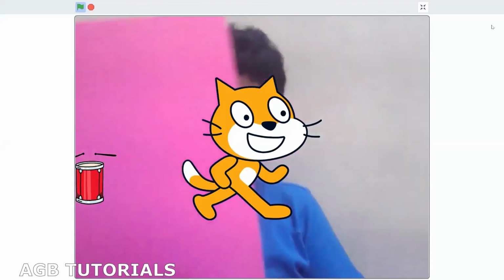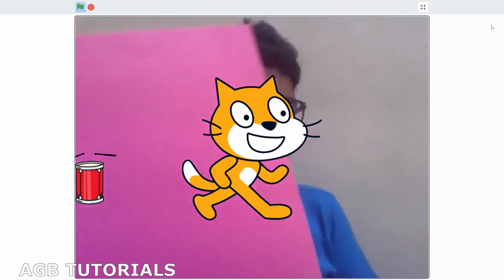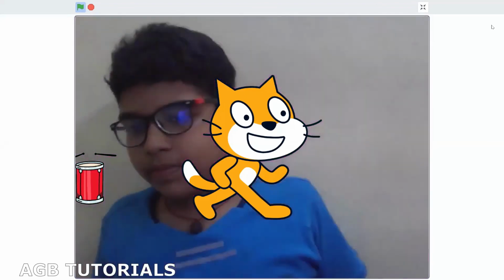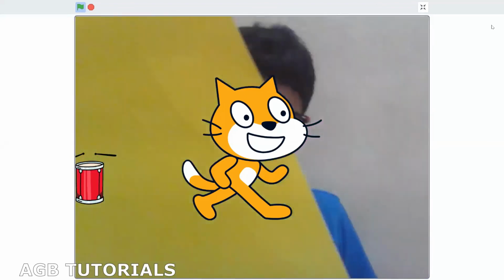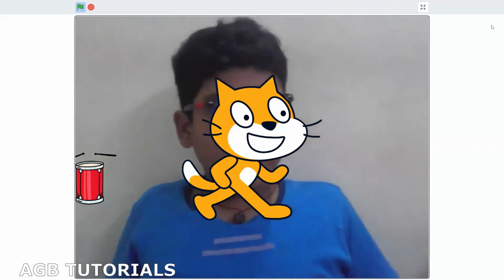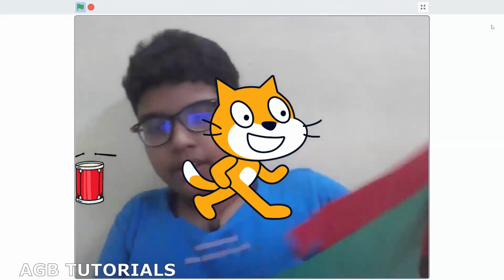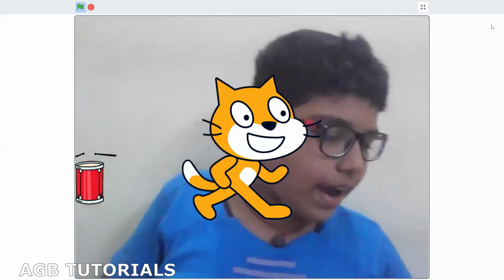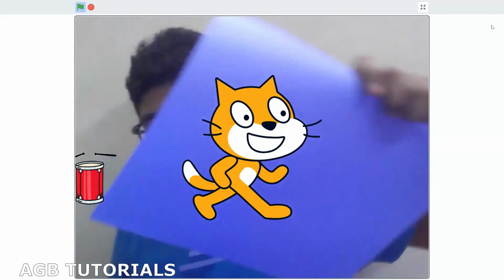Now this is pink. Let's just see if it detects the correct color. This is pink. The pink works. Oh, that is yellow. Yellow works. And that is red. Both of them work. And finally, purple also works.